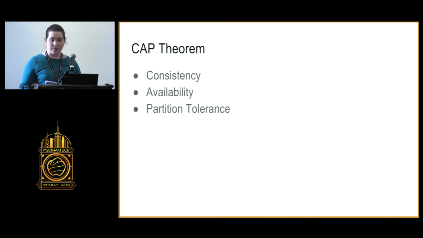Another important theorem in consensus is the CAP theorem, which states that it's impossible for an algorithm to provide more than two of these three properties. Consistency, where every read receives the most recent write or an error. Availability, where every request receives a response, but there's no guarantee that it's the most recent. And partition tolerance, where the network continues to operate despite delayed or lost or dropped messages on the network.